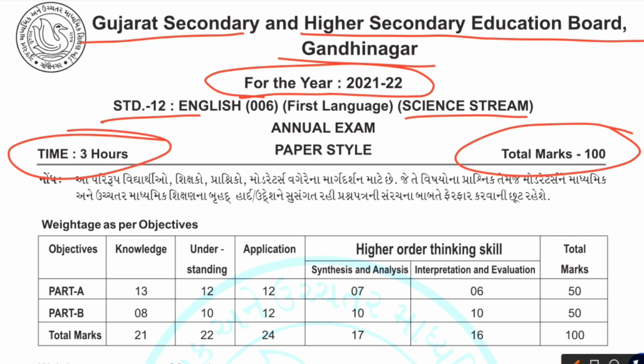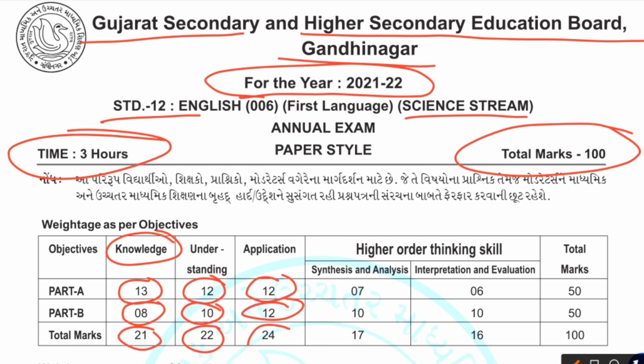So let's see here in this blueprint you have questions divided as per your objectives, that is knowledge based questions. In part A 13 and part B 8 makes 21, then understanding based questions 12 and 10 makes 22, then application based questions 12 in part A, that is MCQ, and part B 12, that's 24.